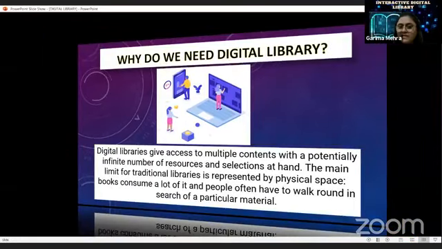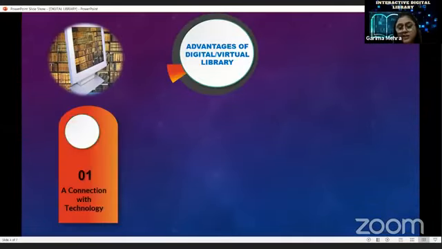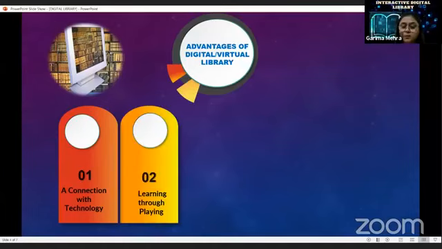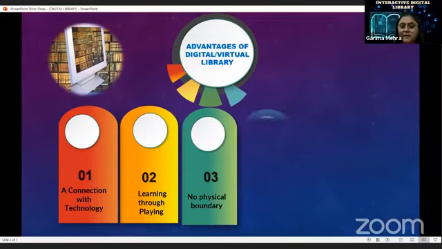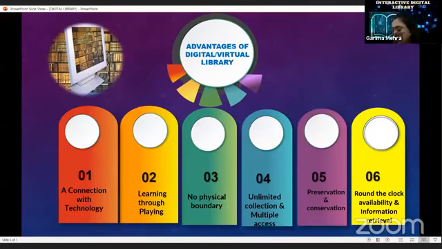So what are the advantages of a digital or virtual library? First is a connection with technology, and the second one is learning through playing. No physical boundaries are there. Unlimited collection and multiple access is there. Anyone can access these resources because they are digitally available 24/7. Preservation and conservation is there because it's on the cloud, and round-the-clock availability is there.